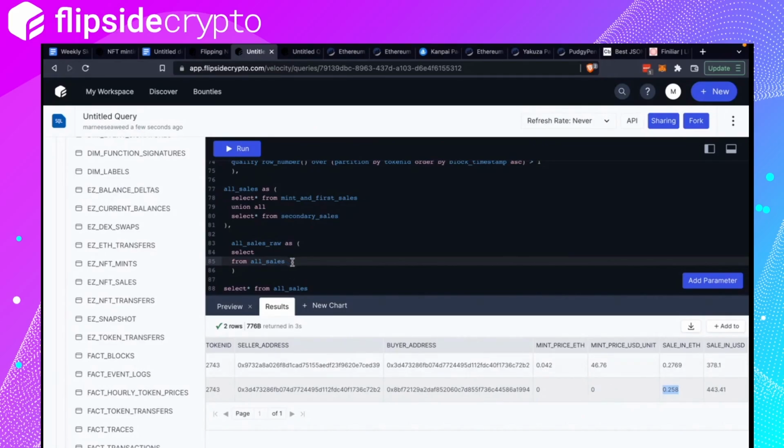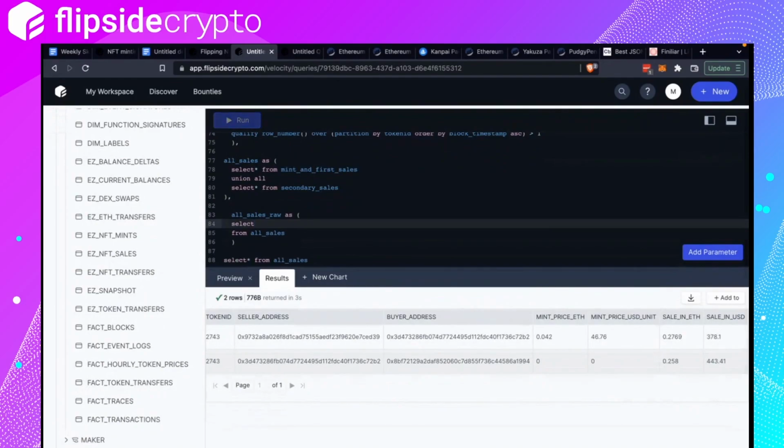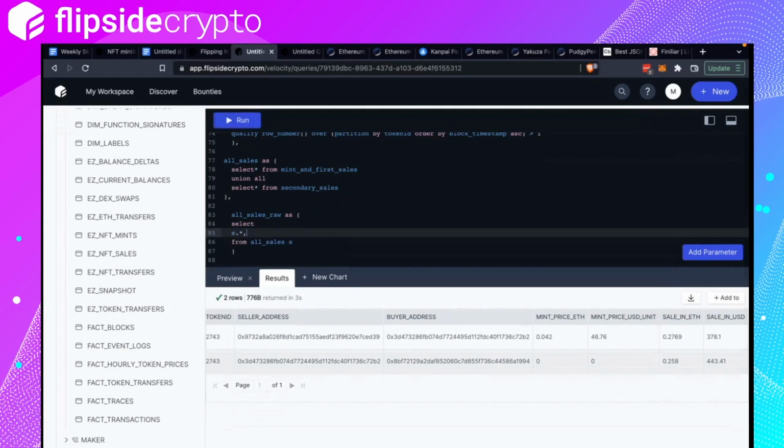So I'm going to write it out here. Select everything from all sales, and then I want a column that takes the mean price.